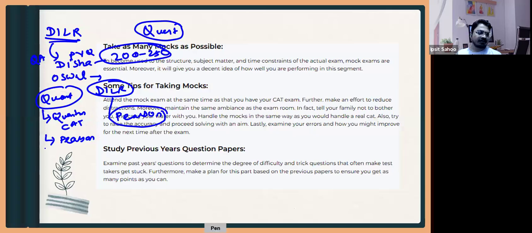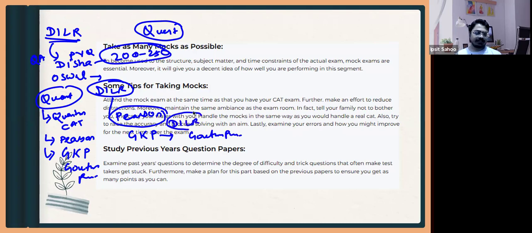Also you can go for the GKP publication by Gautam Puri. And for DLR also you can go for GKP publications by Gautam Puri. They have the DLR book, so you can go for that. So these are the different books that you should follow. And other than this, there is another book that is called Trishna publication. So they have the quant and DLR.